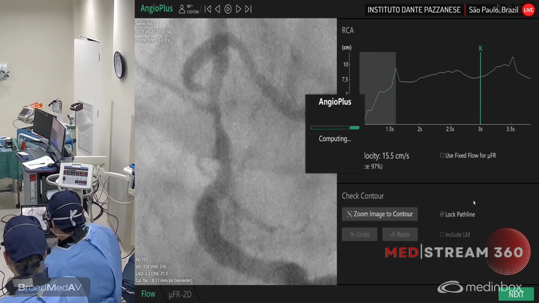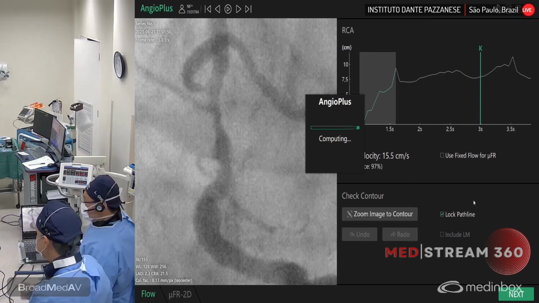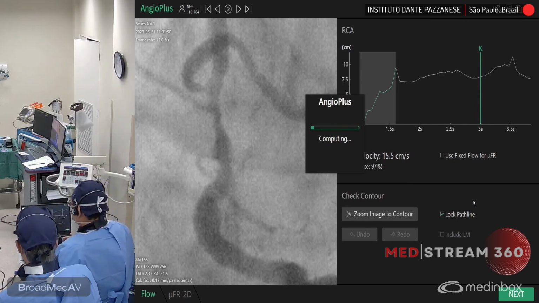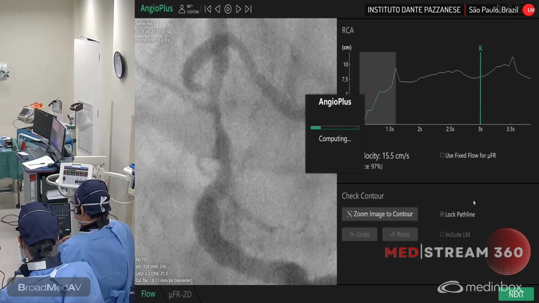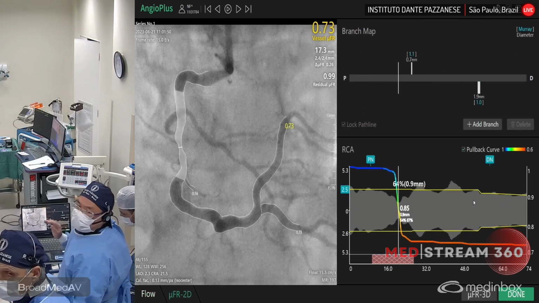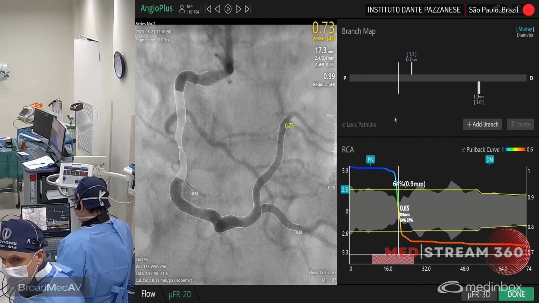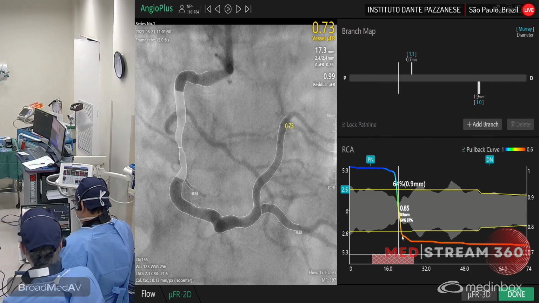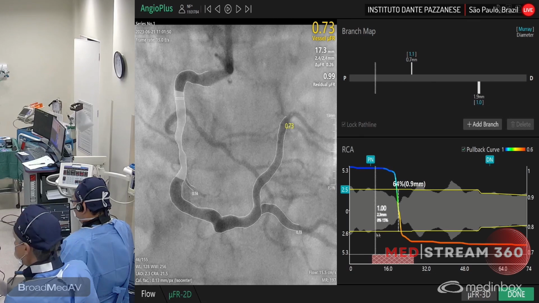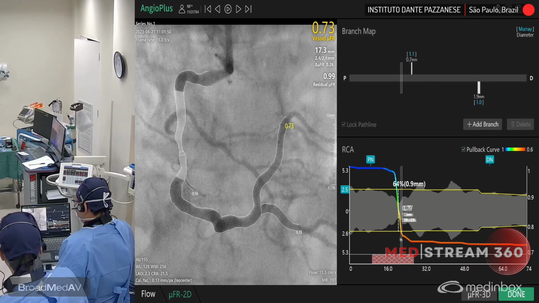Now the measure is going to come. It's processing. So this is AI, yes, AI. So this is 0.73. Distal vessel, if you follow me here, Fausto, you can choose the point. You can navigate throughout the pullback of the vessel.